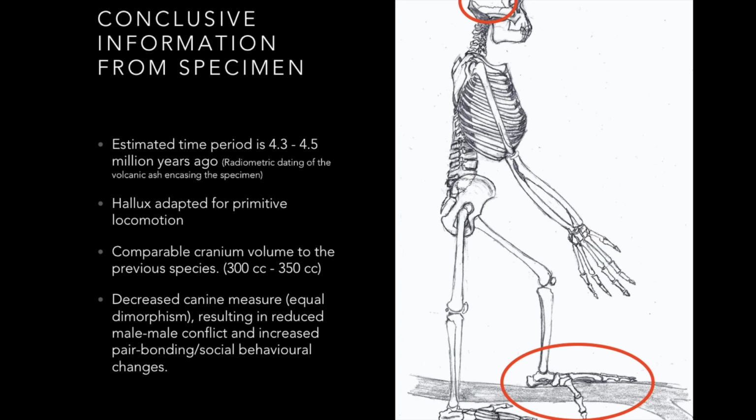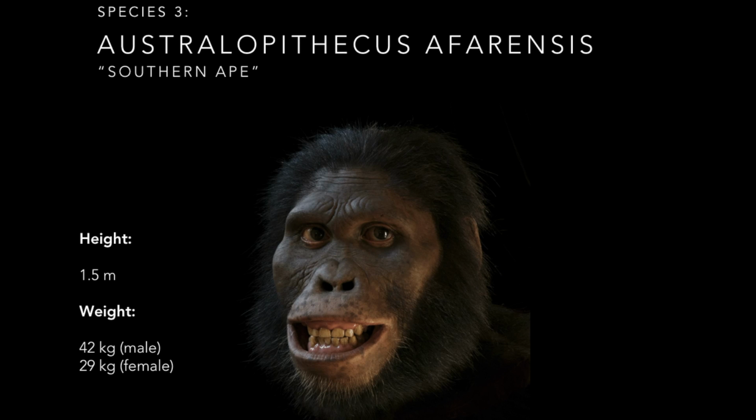Scientists also conclude that the hallux was adapted for primitive locomotion within the trees. Also, the cranium volume is comparable to the previous species, with a volume of 300 to 350 cubic centimeters. The most significant discovery of this species is the decreased canine measure. This proposes that there was less male-on-male conflict and increased pair bonding and social behavioral changes within the species.